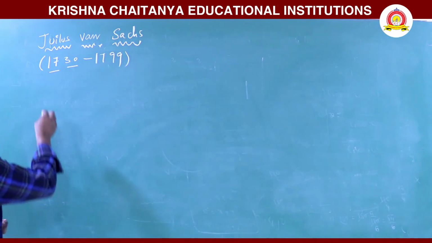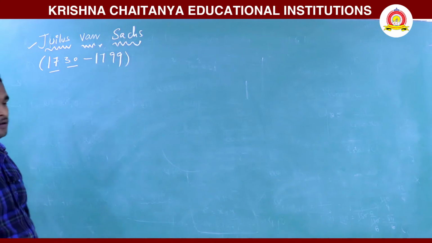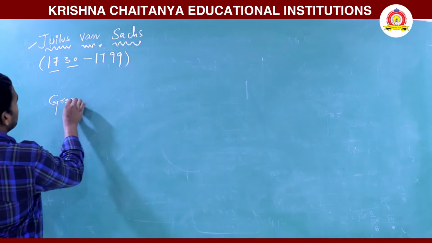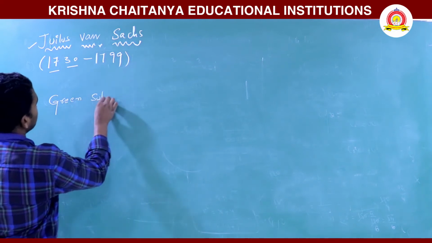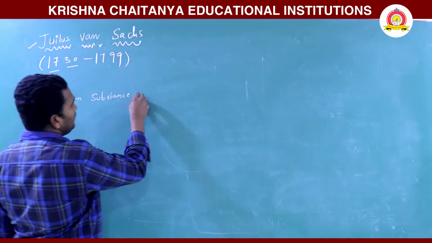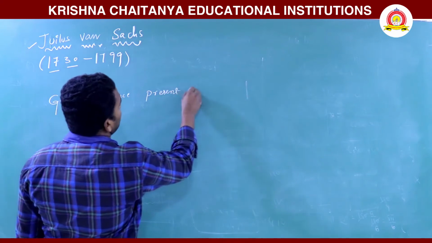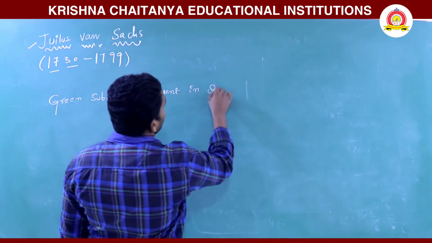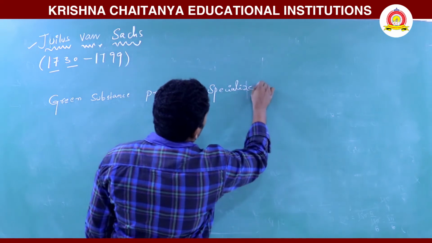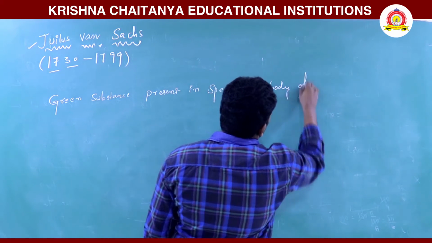Mainly in this experiment he identified the green substance present in the specialized body of plants.